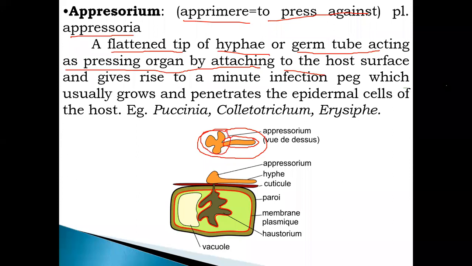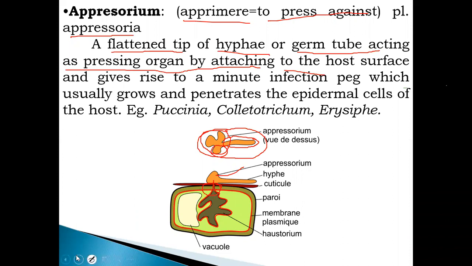This is the flattened tip of the appressorium, and in this image you can see that this structure is pressed inside the cell. This appressorial, knob-like, tube-like or flattened structure is pressed into the cell. That organ is called the appressorium.